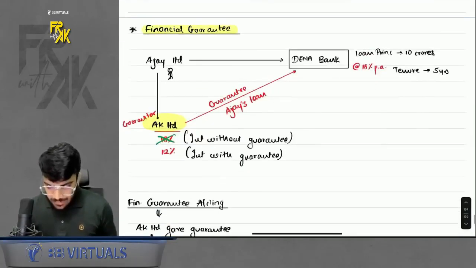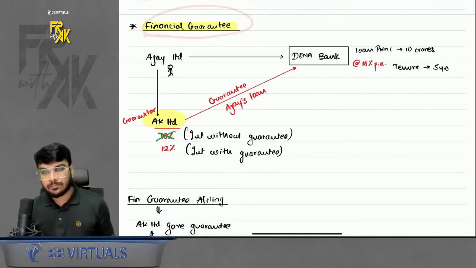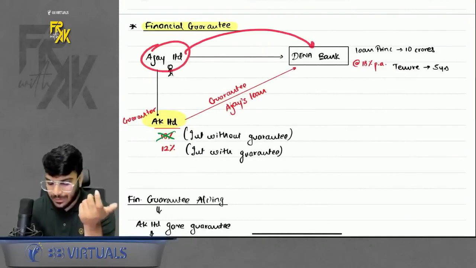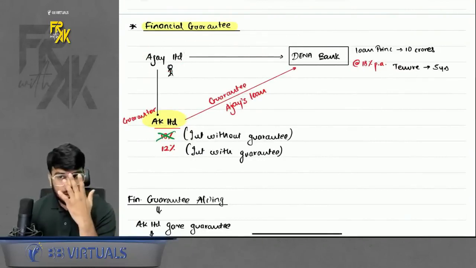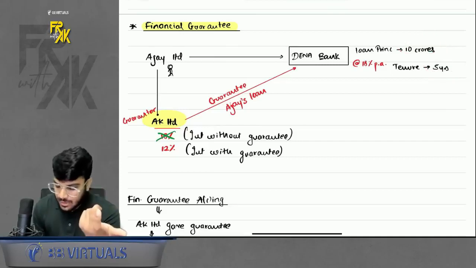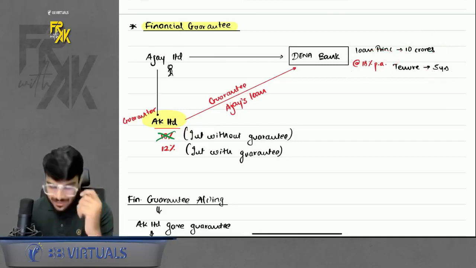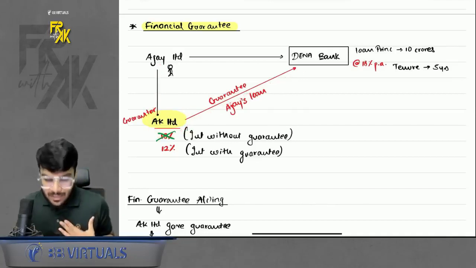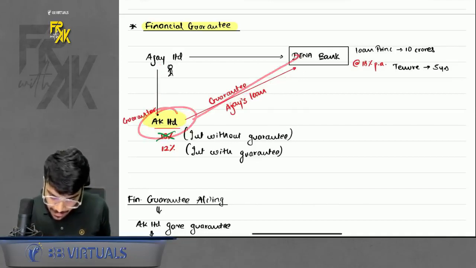Okay. Now the next concept is financial guarantee. What is the meaning of financial guarantee? Just see, for example, Ajay went to Dena Bank for taking a loan. The tenure of the loan he asked for was 5 years, and the loan value was 10 CR. The bank charged him 18%. But as soon as Ajay gave my guarantee, I came to the rescue for Ajay. I told the bank that I am giving a guarantee for Ajay's loan.